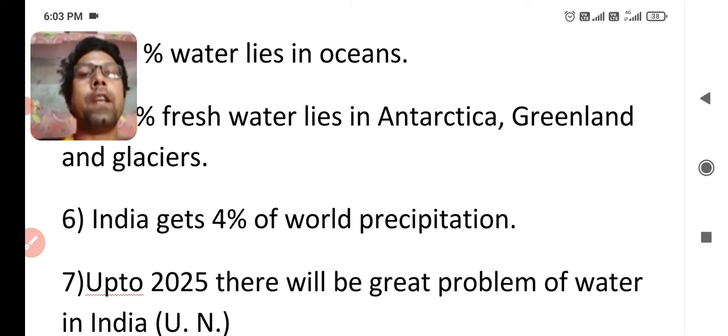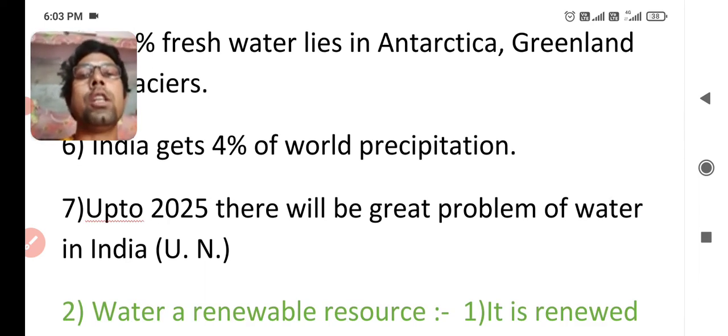The next point is up to 2025 there will be great problem of water in India according to United Nations. So United Nations told that there will be great scarcity of water in India up to 2025. So that's why we should conserve the water for our future generation.